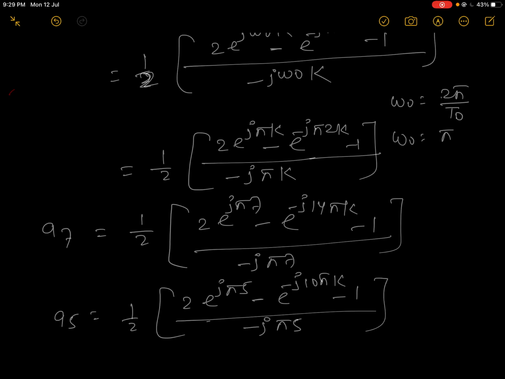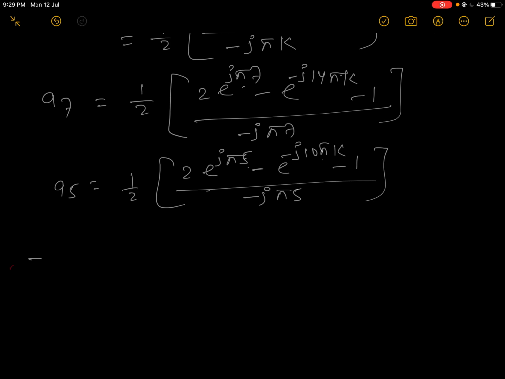Check it. According to Euler's formula, e to the power j 5 pi is cos 5 pi minus j sin 5 pi. Whether 5 pi or 7 pi, you will get the same value. So the numerator will always be the same, only the denominator changes.